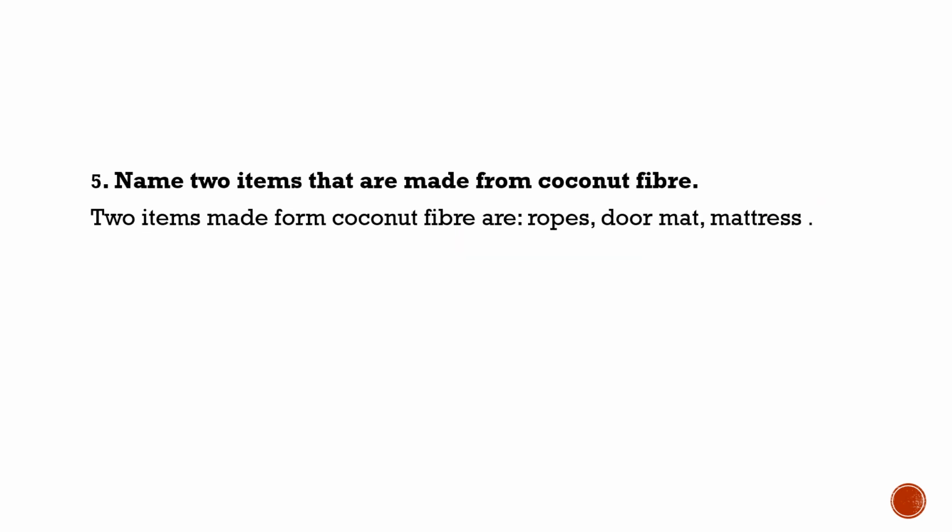Now, name two items that are made from coconut fibers. The items which are made from coconut fibers are ropes, doormats, mattresses, etc.